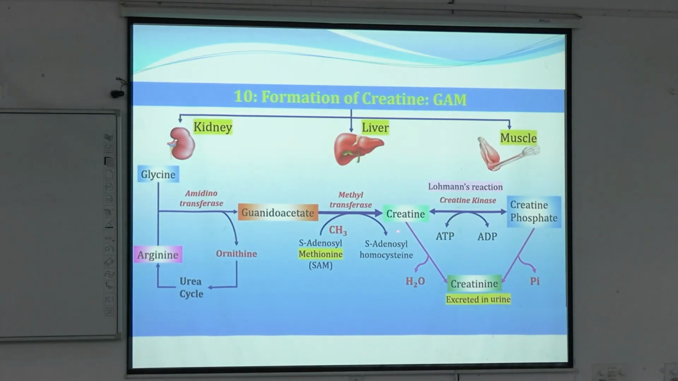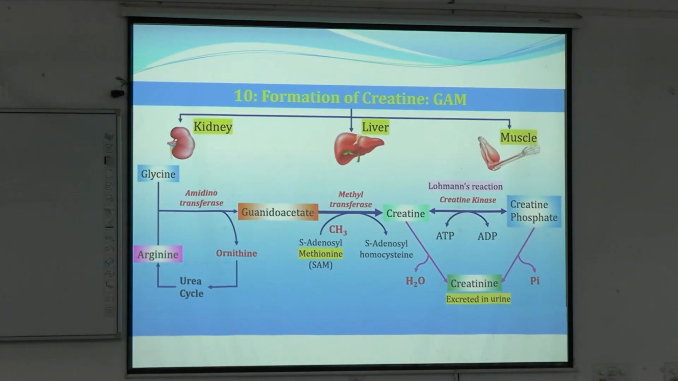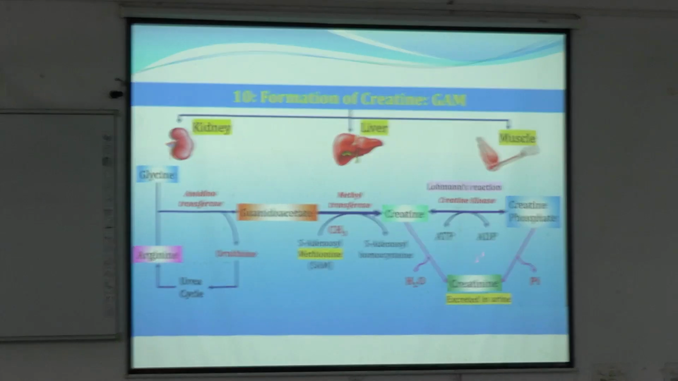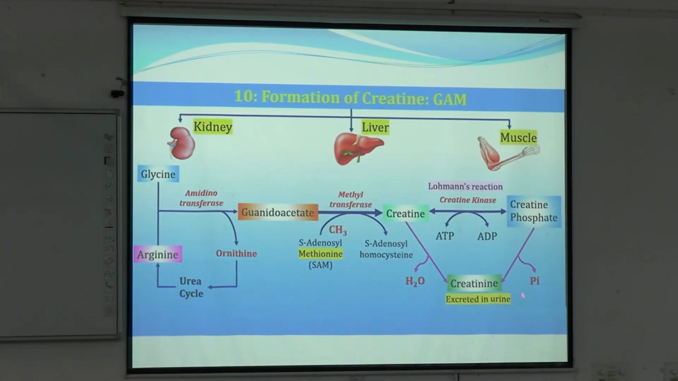Until now we formed creatine and creatine phosphate, but what is creatinine? Creatinine is nothing but the anhydride form of creatine, that is, removal of one molecule of water from creatine will give rise to creatinine. Creatinine is the anhydride or dehydrated version of creatine, and this is excreted in our urine, and it can also be formed from creatine phosphate by removal of an inorganic phosphate.